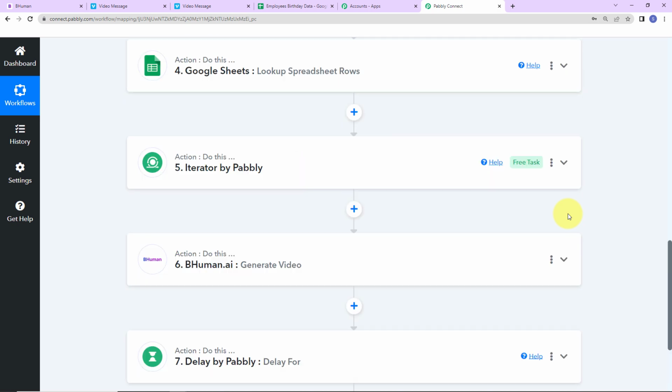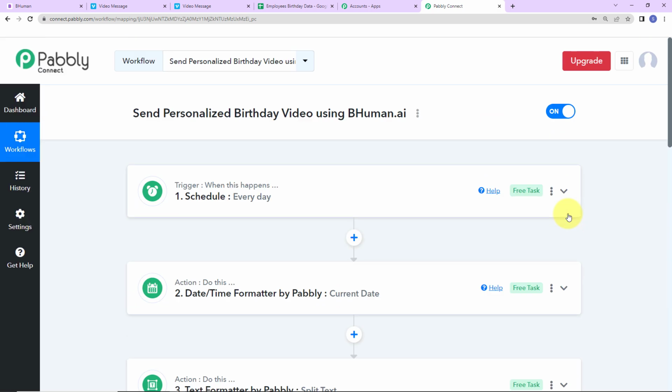If in case you have any doubt, you can refer to the workflow which is given in the video description. You can also clone the same and start to process immediately.